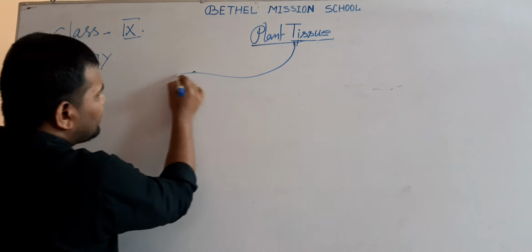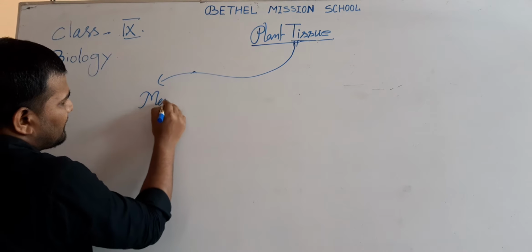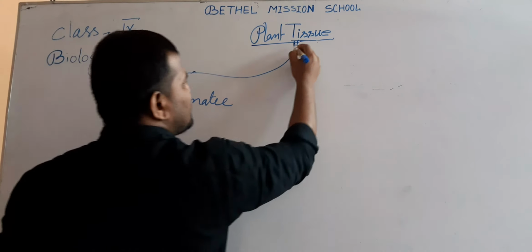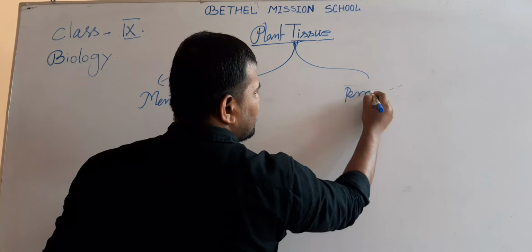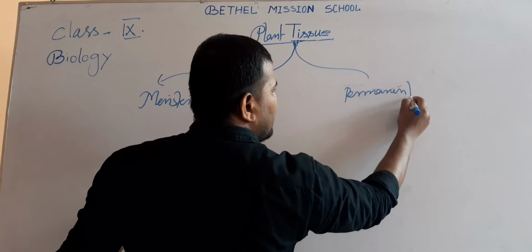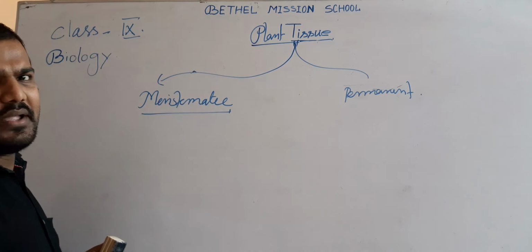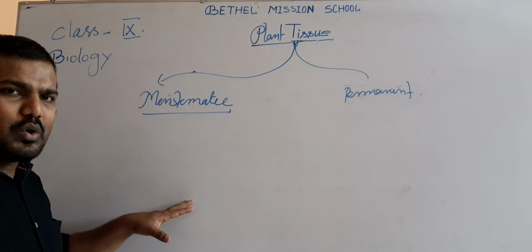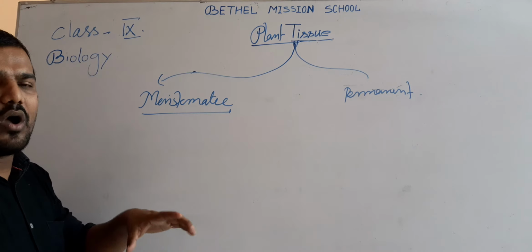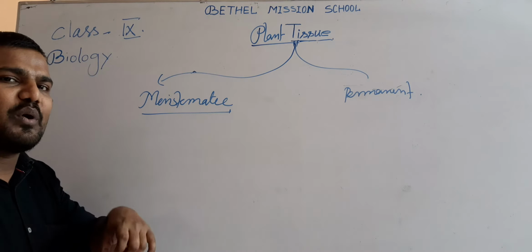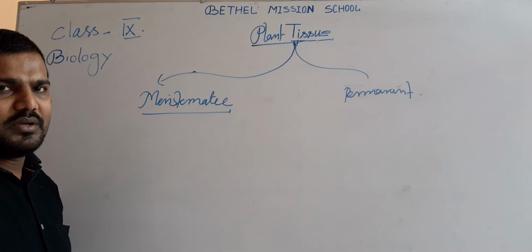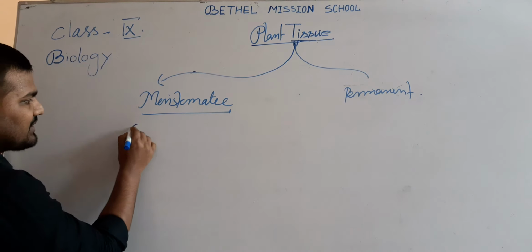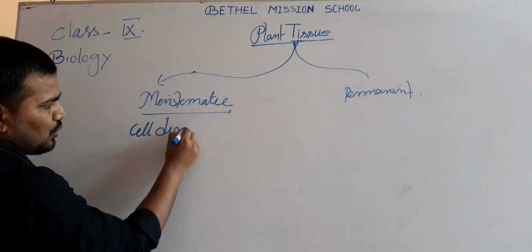First one, meristematic tissue, and second one is permanent tissue. What about the meristematic tissue? Meristematic tissue contains those types of cells, or the combination of cells, which are able to perform cell division. So the meristematic tissue is cell division occurring tissue.